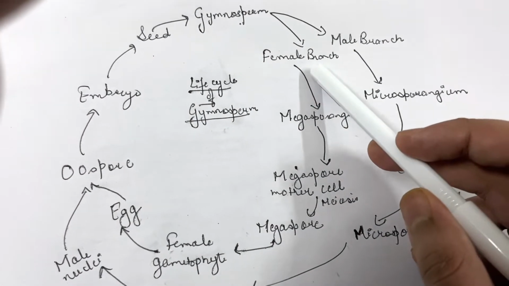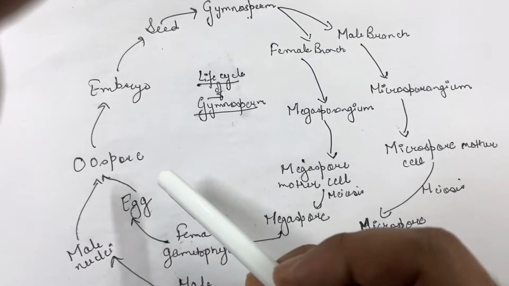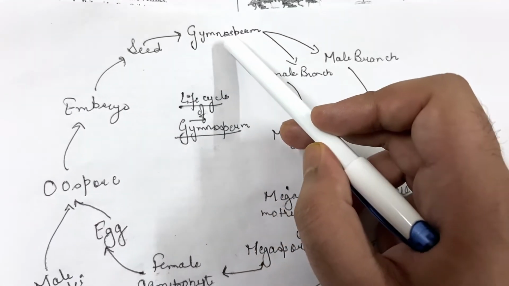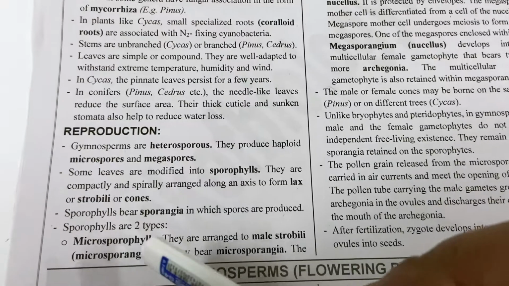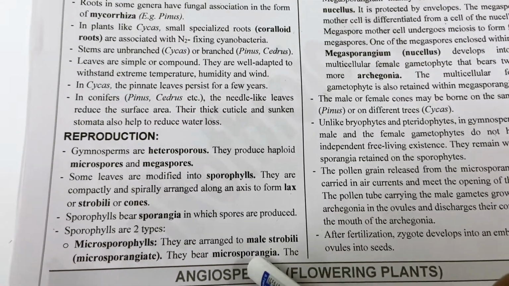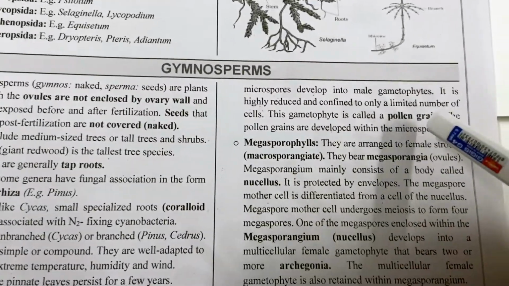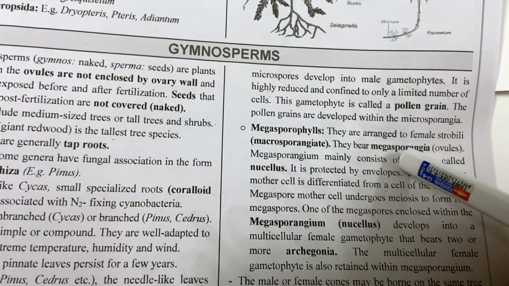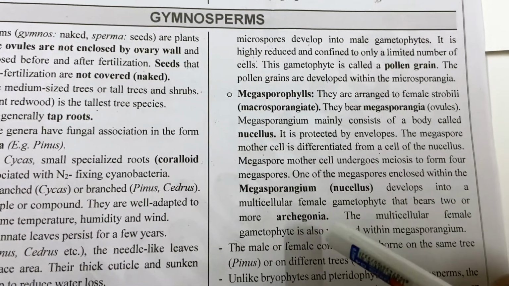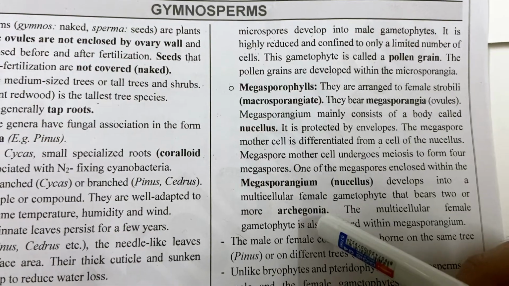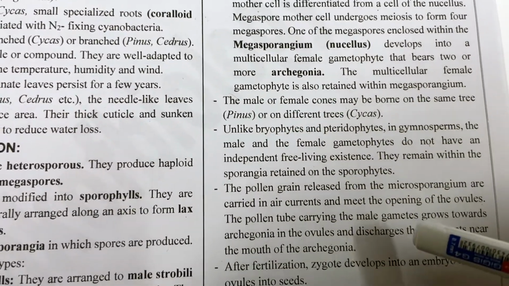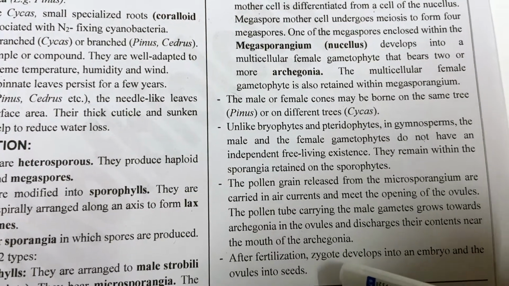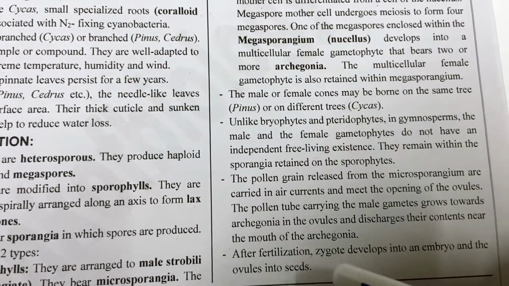It has male branch and female branch. Both fuse to form oospore. Oospore forms embryo. Embryo forms seed and seed develops into a new gymnosperm. Male strobili has microsporangia which by meiosis form pollen grain. The female strobili has megasporangia, which by meiosis form female gametophyte, which contains archegonia, in which egg is present. Both of them fuse to form zygote, and zygote develops into embryo, and embryo develops into seed.